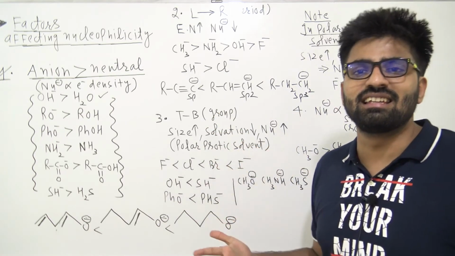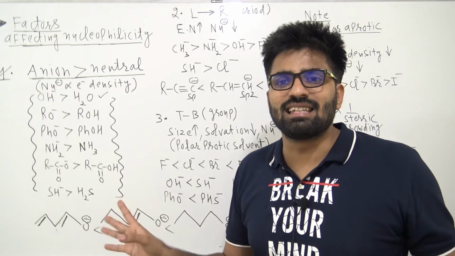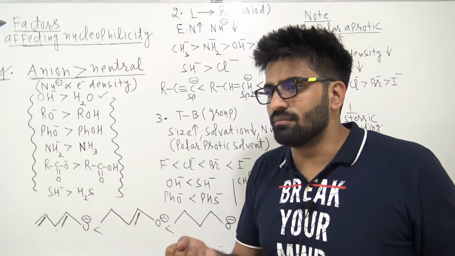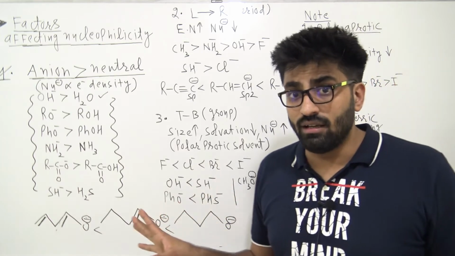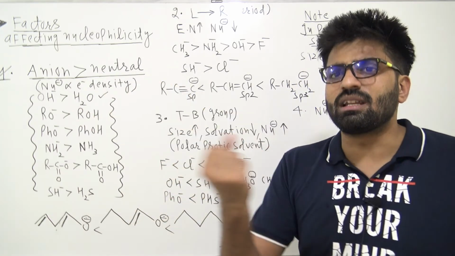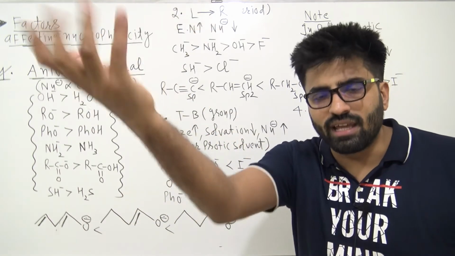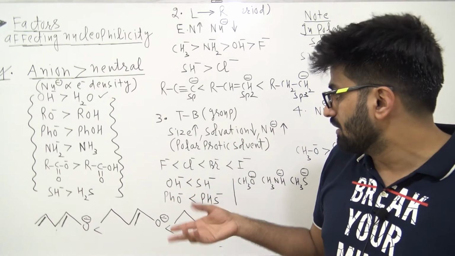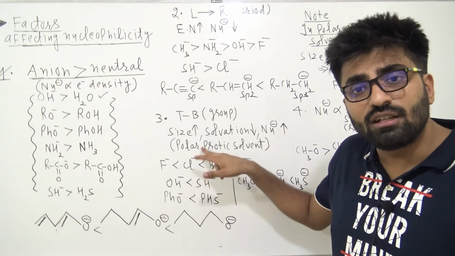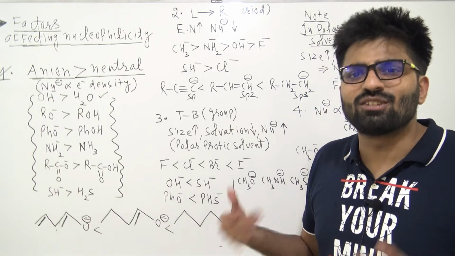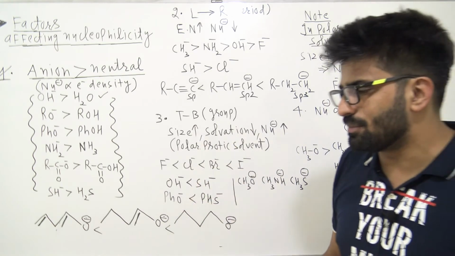but basicity is decreasing. Basicity has nothing to do with solvation. Basicity is about who can easily accept H plus, it's related to that. So here the basicity and nucleophilicity orders are opposite. So it can be parallel, it can be anti-parallel, depending upon the case.